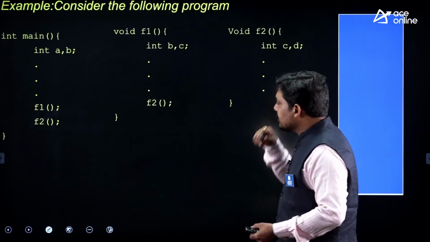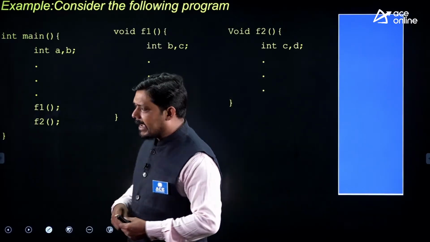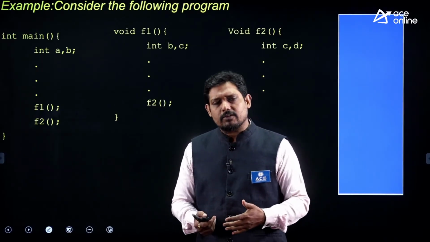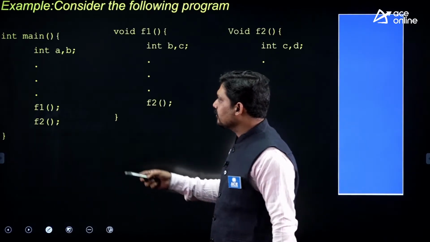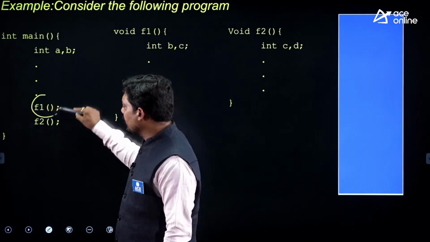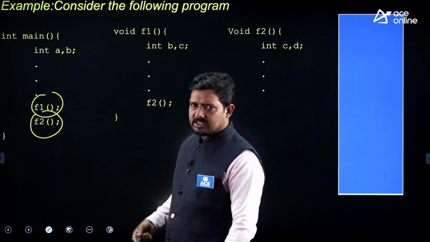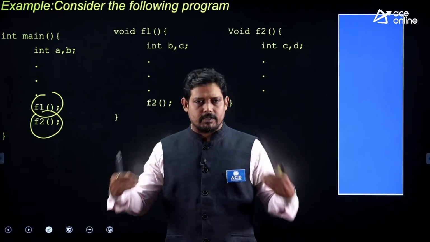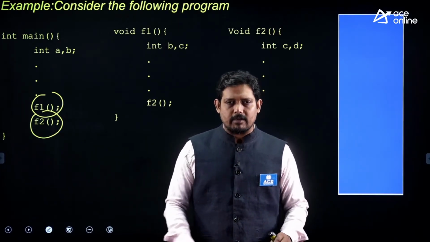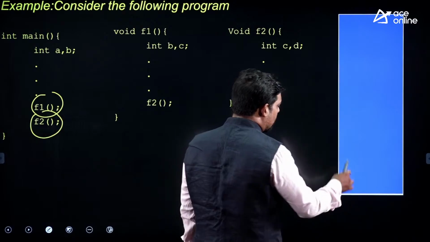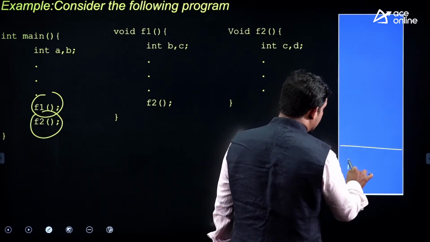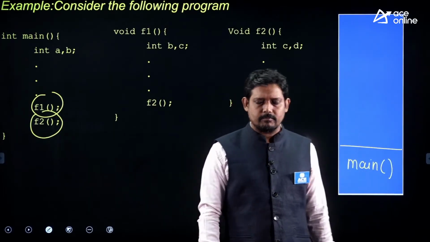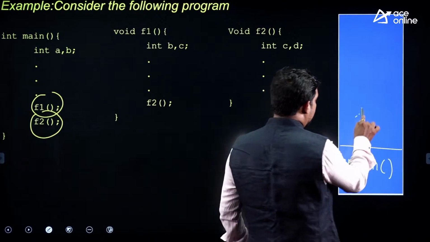So look here, this is an example of nested function call or recursion. Recursion means a function calling itself, and both recursion and nested function call are maintained by using the stack only. In this case, main is calling f1 and f1 is calling f2. It's like main is doing its task, suddenly f1 comes and says, okay, execute me first, then you execute the rest of main. Then what does the compiler do? The compiler saves the content of main, every piece of information. Then it starts doing f1.